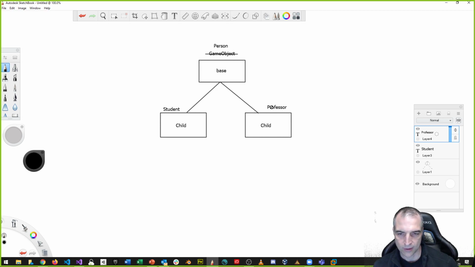Professor has context, right? There's almost like a job. Person doesn't really have a context. Person's very generic, right? Person can mean anything. So because person is so generic like this, typically we would never really instantiate an object of type person, not in real life, right?